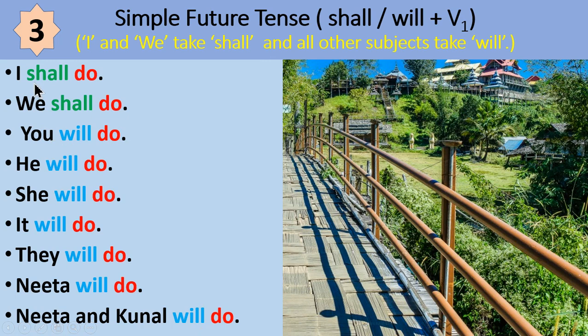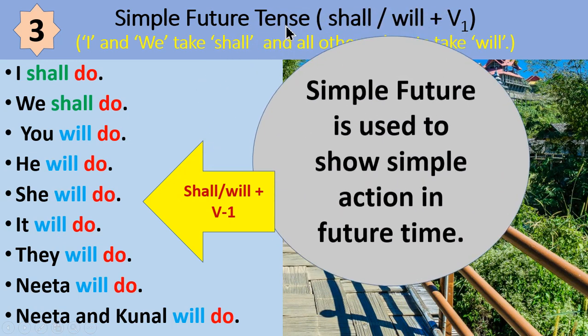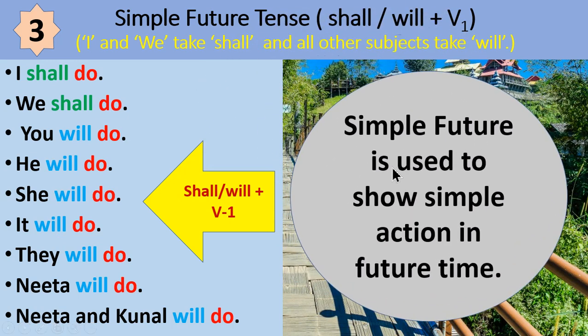Only I and we have shall form and all other subjects have will form. So shall or will plus V1 is used in simple future tense. Simple future is used to show simple action in future time.